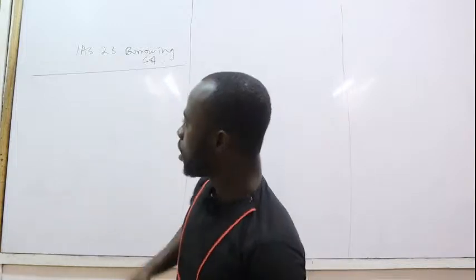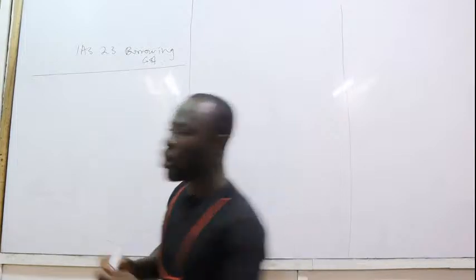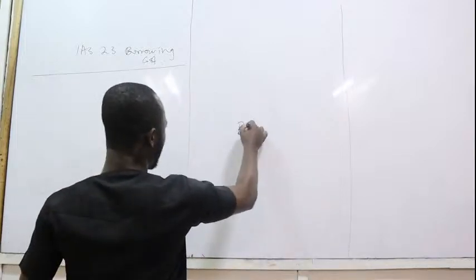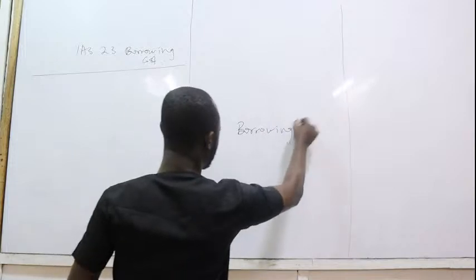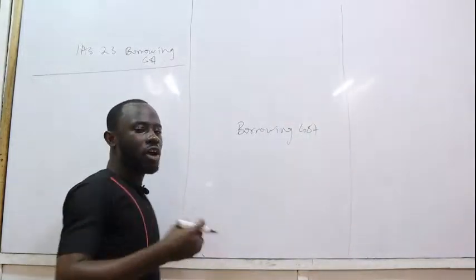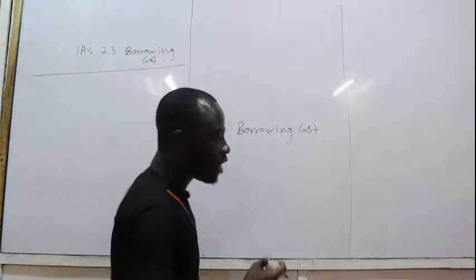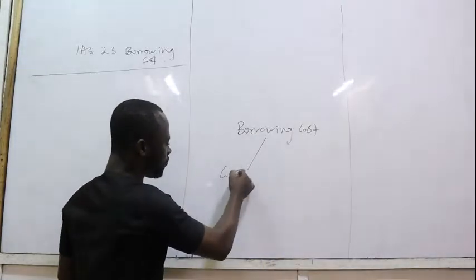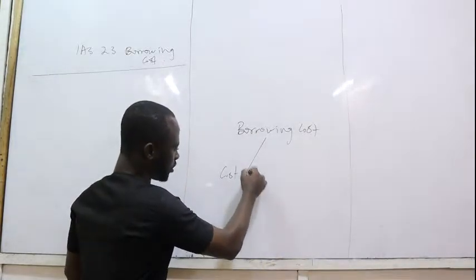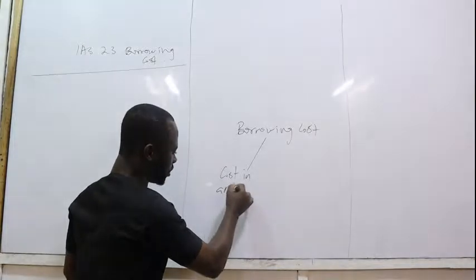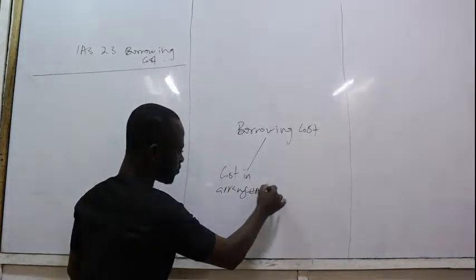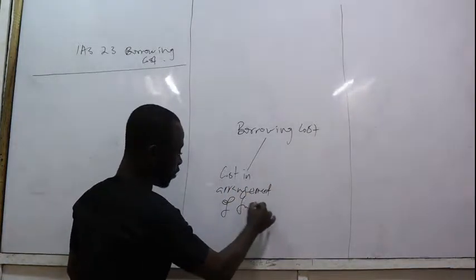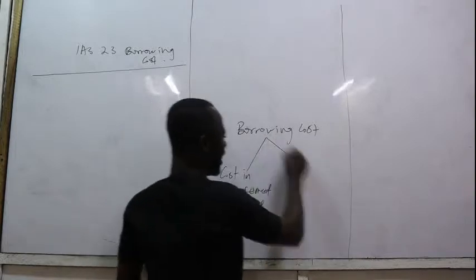All right. So what is borrowing cost? I've indirectly defined that already. Borrowing cost simply refers to the cost that we incurred in the arrangement of funds, of borrowed funds to be specific, and then what?